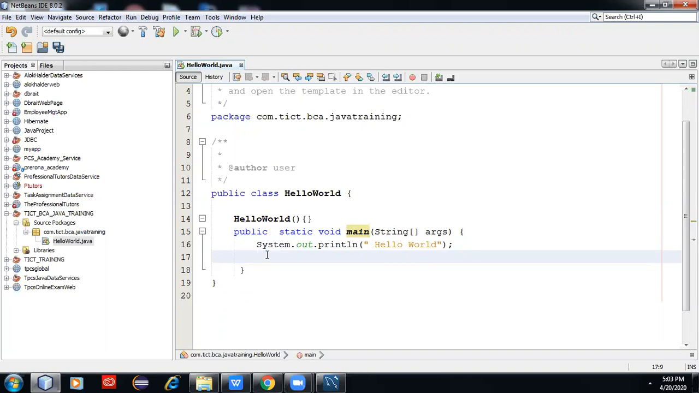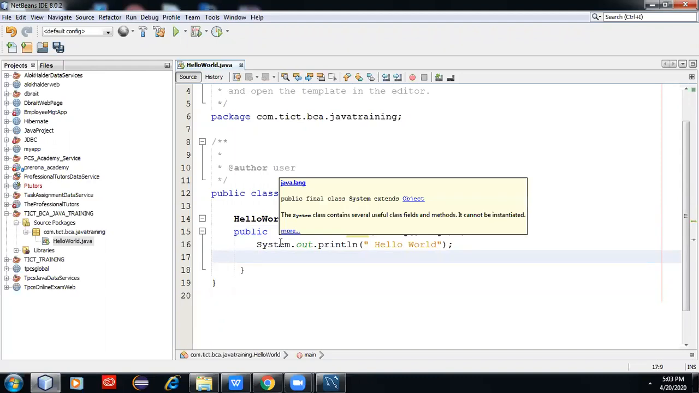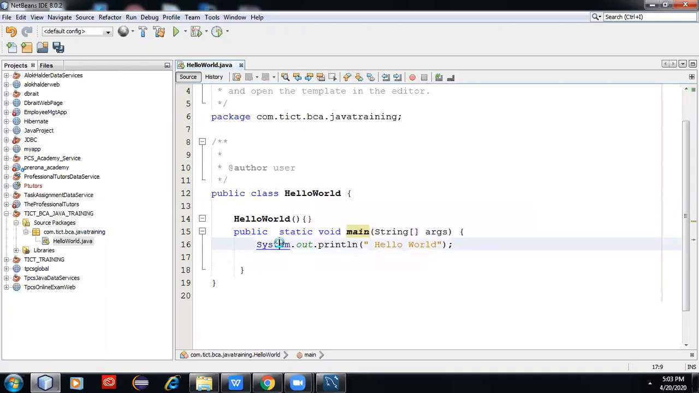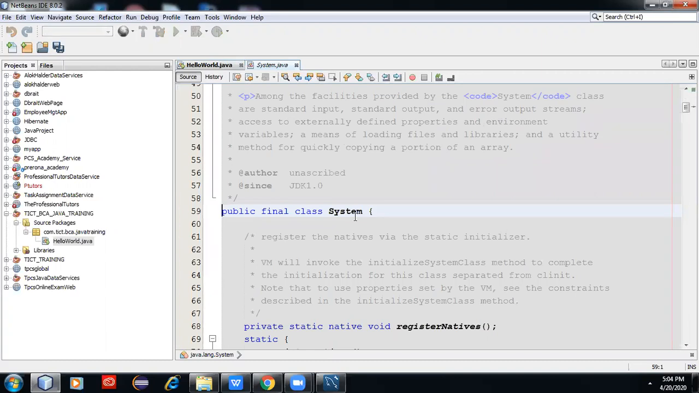Press the Control button and click here, then press enter. You will never have to remember it. Even in your academics, teachers are not able to show you, because they do not explore it. If you click here, just see what class it is, what System is. What is written here? Public final class System.